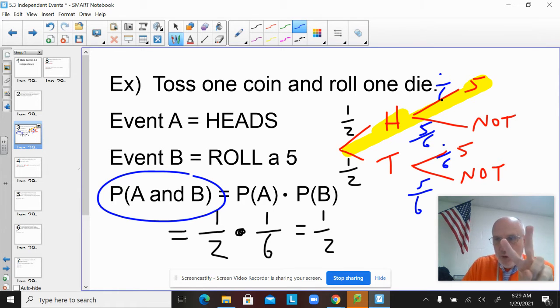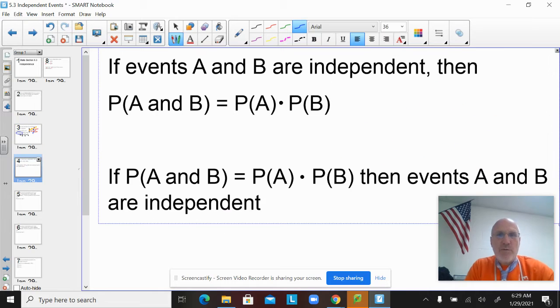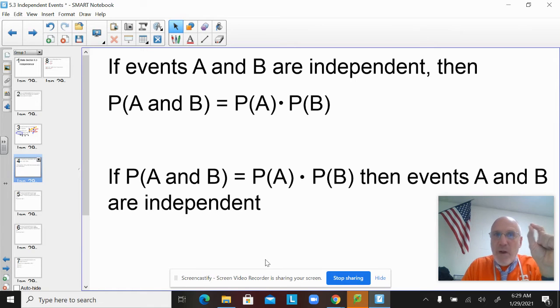So 2 important conclusions here. Here's the first one. We kind of just said it. And please know that this sentence, I wrote it both directions, and you may be asked to use it in both directions. The first sentence says, if the events are independent, then the probability of A and B equals P of A times P of B. If you know they're independent and you're trying to find the overlap, you can just multiply P of A times P of B. The second statement here says, if the overlap is in fact P of A times P of B, then you can conclude that they are independent.